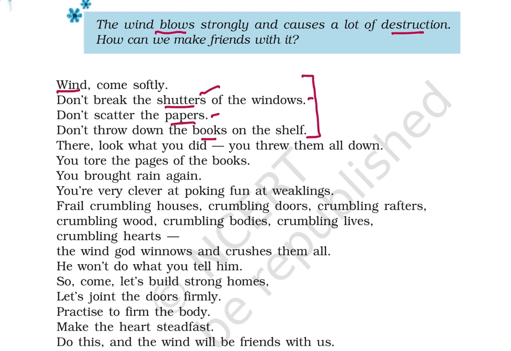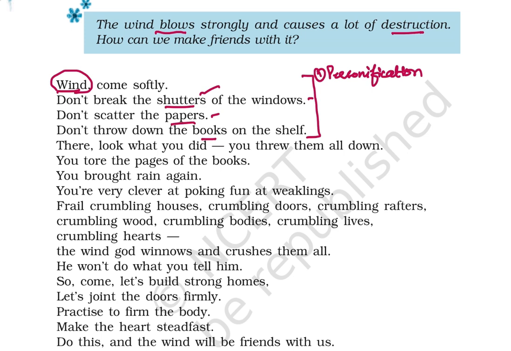Okay, let me start with the poetic devices. See, now here we have treated wind like a human being. Why? Because we are addressing the wind and we are trying to figure out that the wind might listen to us. So that quality or feature of listening and acting according to someone's advice is something which is very relatable to human beings. So here the wind has been personified. So the first poetic device, you guys can just note it down. This is personification.